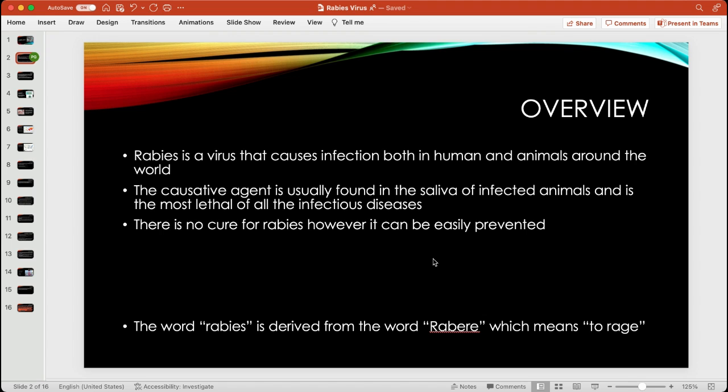So, an overview. First off, the word rabies is derived from the Latin word rabire, which means to rage. The rabies virus causes an infection both in humans and animals all around the world. It's usually caused by the saliva of infected animals and is one of the most lethal infectious diseases around. There is no cure for the rabies virus. However, it's easily preventable.